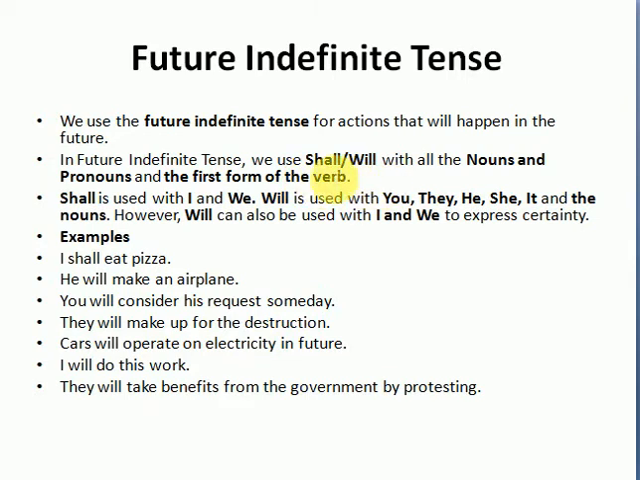We use shall and will as a helping verb with all the nouns and pronouns, and we use the first form of the verb. Shall is used with I and we, whereas will is used with the rest of the pronouns and nouns as well. However, will can also be used with I and we to express certainty.